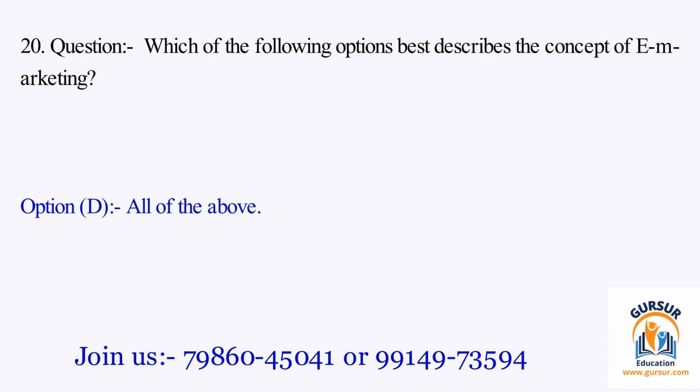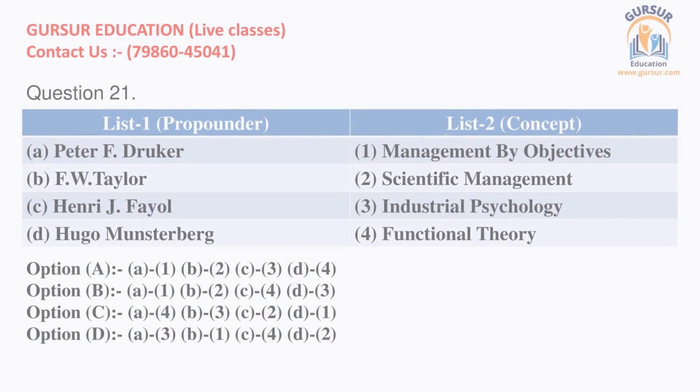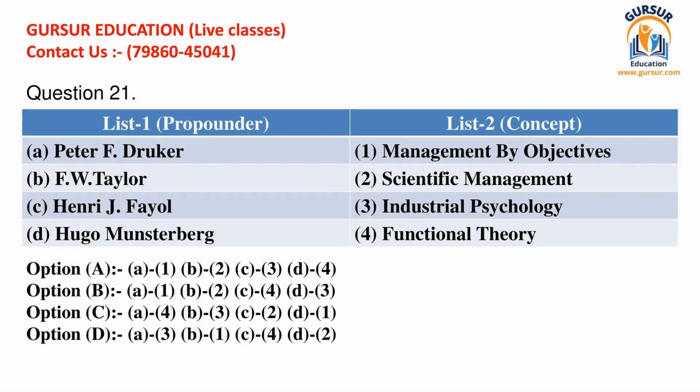The right answer of the question is option D, and that is all of the above. Question number 21. Two lists are given in this question. You have to match correct items of list 1 with correct items of list 2.